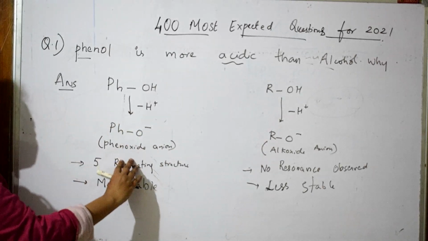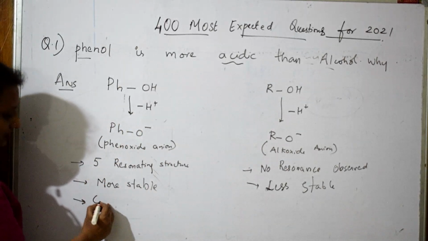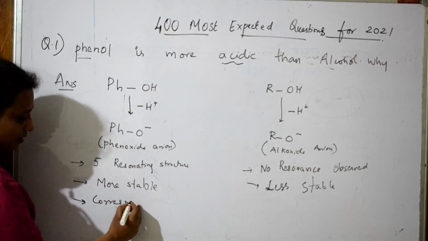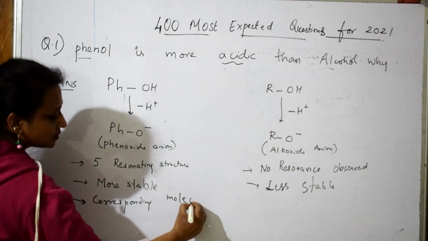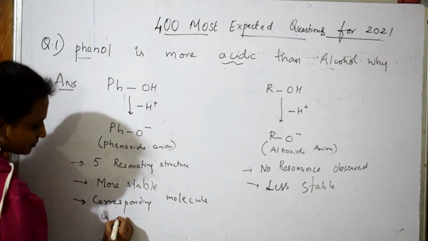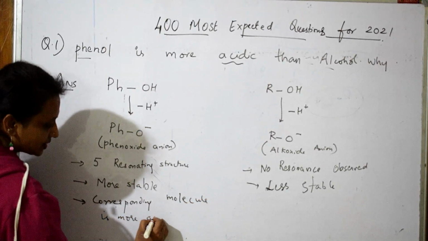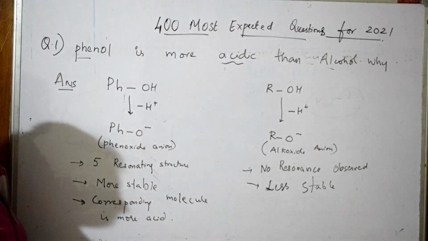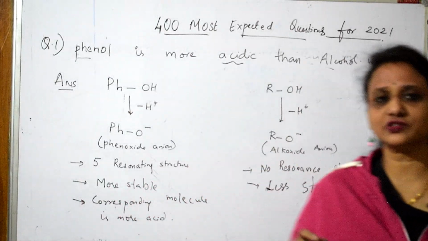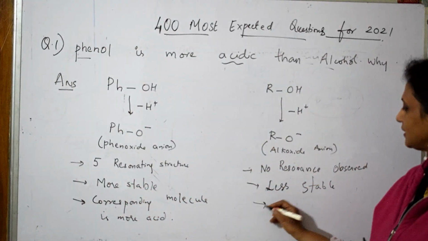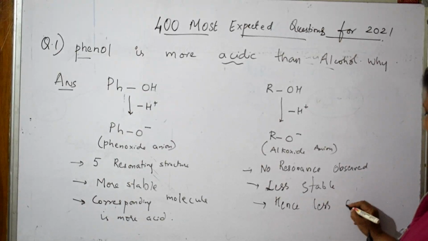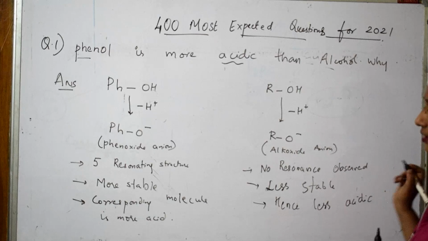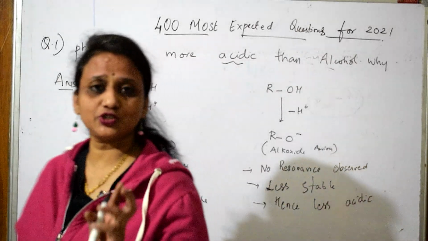Remember, whichever is more stable, the corresponding molecule is more acidic. In this case, there is no resonance, there is no stability, hence less stable, less acidic. That's all. Simple questions, isn't it?